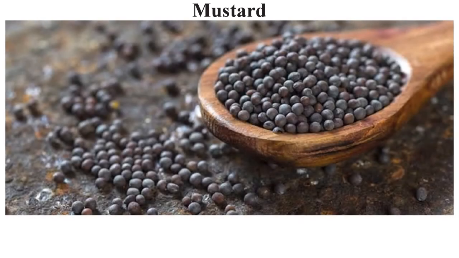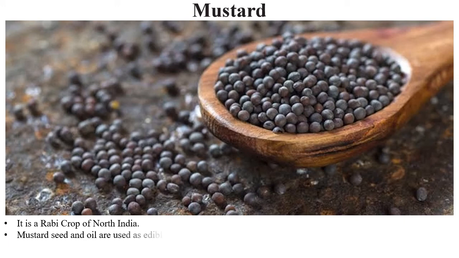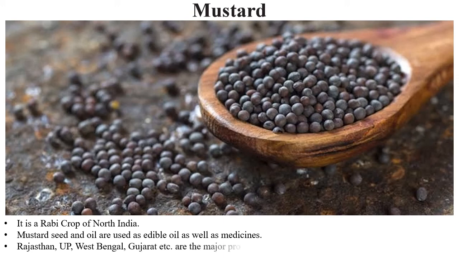The next oil seed is the mustard, also known as rai, that is rai nu tel or the mustard oil. It is quite hot. It is very heavy oil. It is usually used in winter seasons. It is a rabi crop of North India. Mustard seed and oil are also used as edible oil as well as medicines. Rajasthan, UP, West Bengal, Gujarat, etc. are the major producers of this.